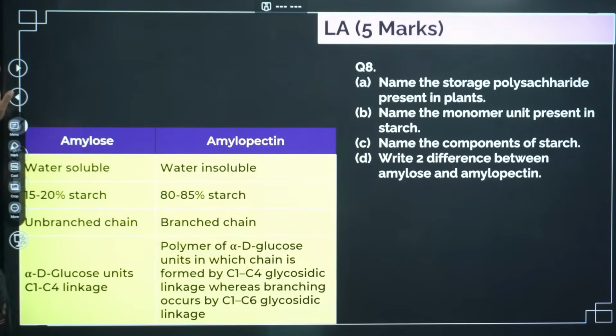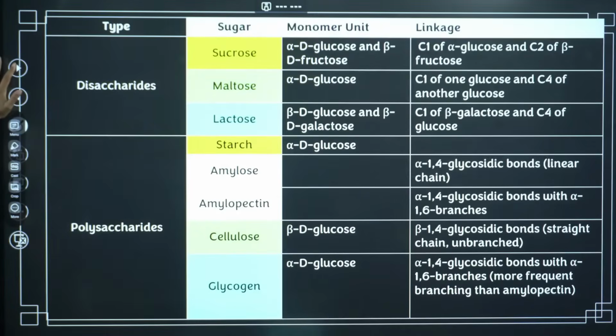So this is the difference between amylose and amylopectin. Okay, here come all the disaccharides, polysaccharides, and their monomer units and linkages. Once you get the PDF, just have a look at this, but majorly lactose, maltose and sucrose are most important.